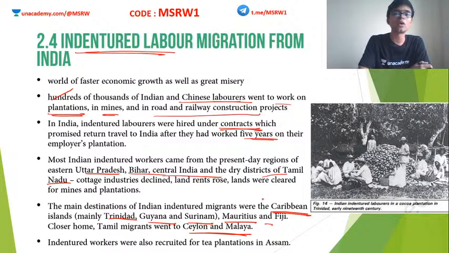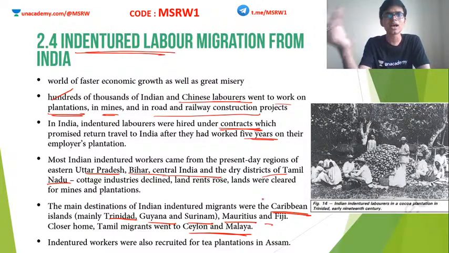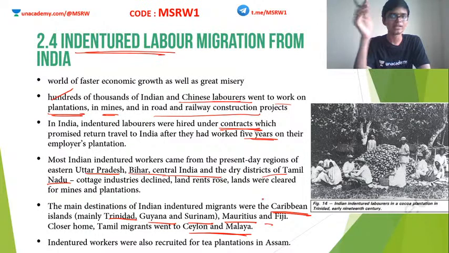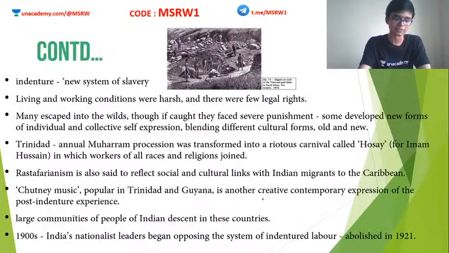These are the colonies where the estates were predominantly located. So the extra labor force from India was taken to these colonies where the labor force was low. Also some Indians were taken to the Assam region. The Assam tea plantations are world famous, and they were actually created by Britain. Only the Europeans created this Assam tea estate, and Indians from all parts of the country were taken to Assam to provide this kind of indentured labor.